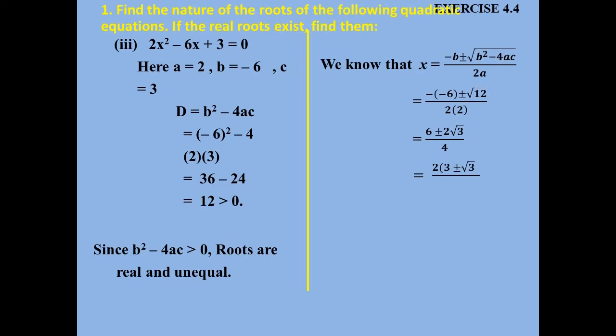We take 2 common outside. So in the numerator we get 2 times (3 ± √3), divided by 4, and dividing by 2 we get (3 ± √3) / 2. So the two roots are (3 + √3) / 2 and (3 − √3) / 2.